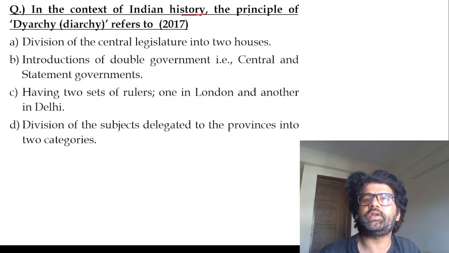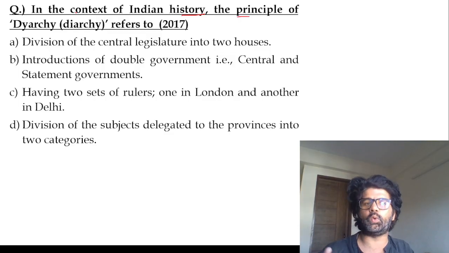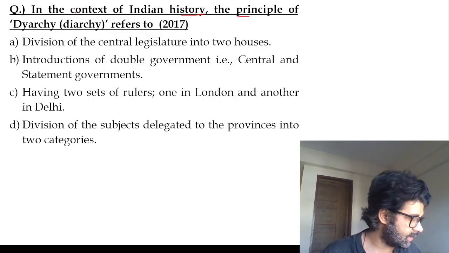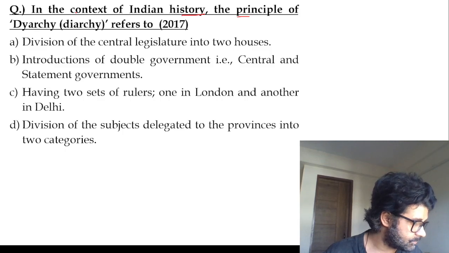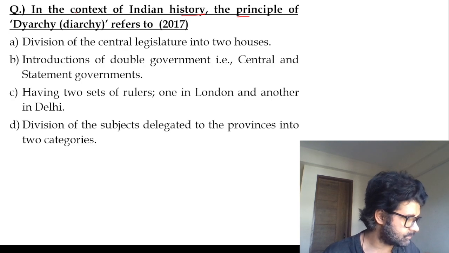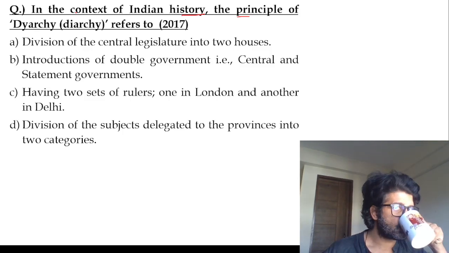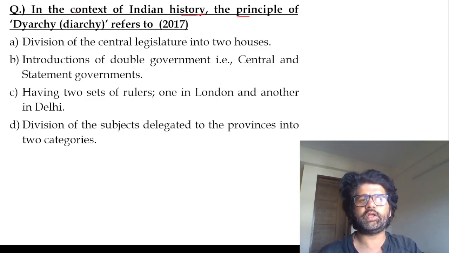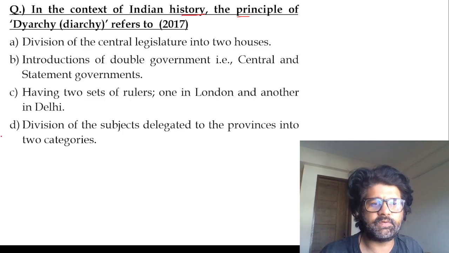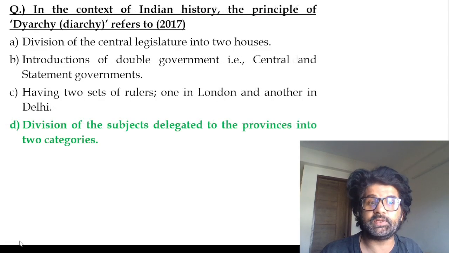In the context of Indian history, the principle of diarchy, I've already told you what diarchy is. So what is the meaning of diarchy here? In the context of Indian history, the principle of diarchy means division of subjects delegated to provinces into two categories, reserved and transferred. Remember these words, they are important.